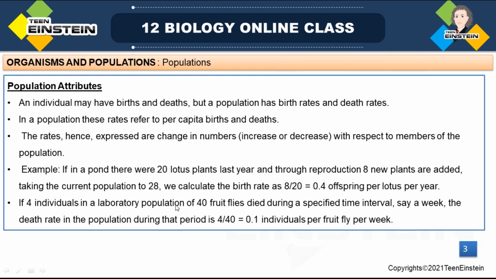So 4 divided by 40 is equal to 0.1 per week. That is, 0.1 fruit fly is dying per week.